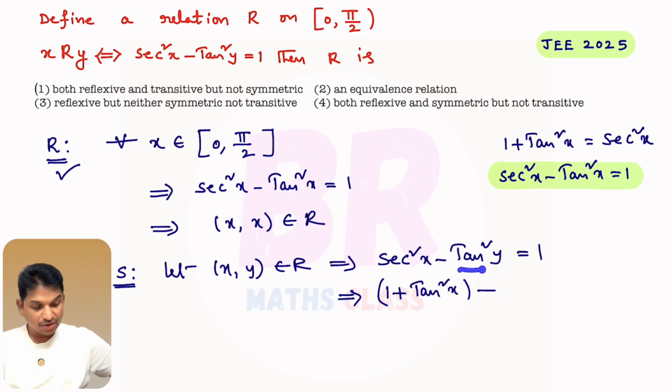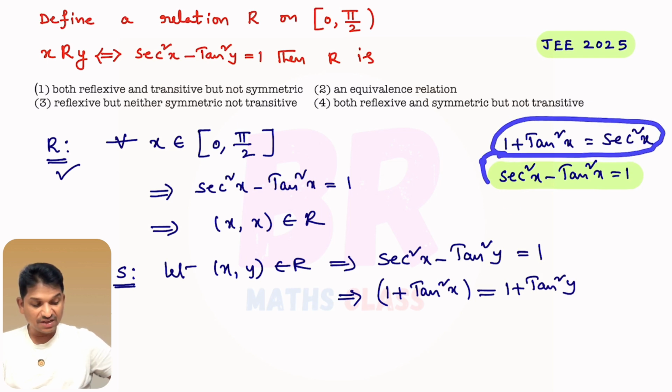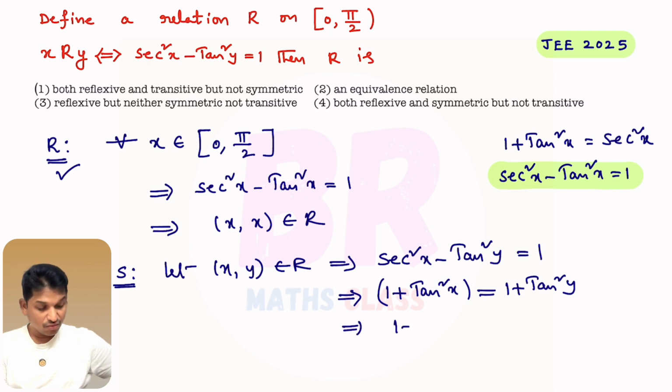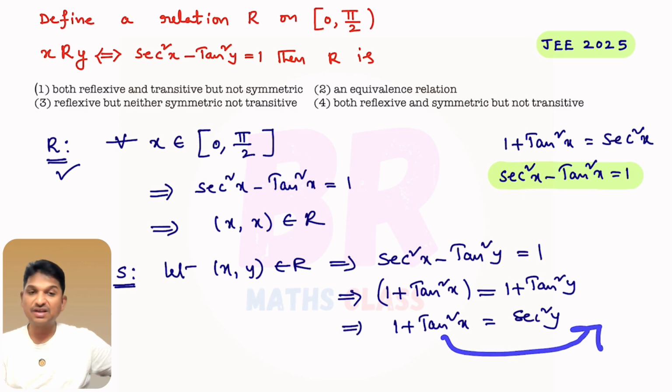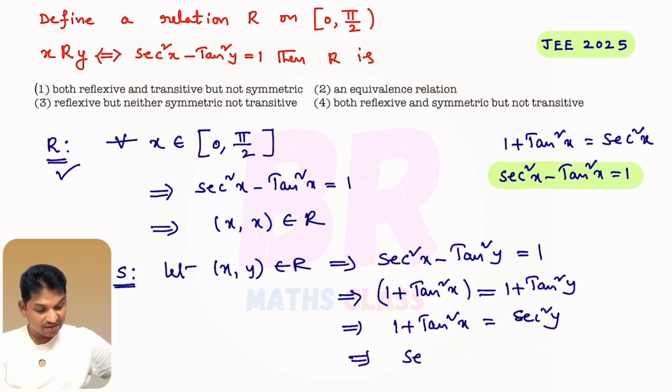This minus tan square y, you take it to the right hand side. Then what will it become? This will become 1 plus tan square y. From this trigonometric identity, what is 1 plus tan square y? 1 plus tan square y is secant square y. This implies 1 plus tan square x equal to secant square y. Now you take this tan square x to this side. What will you get? Secant square y minus tan square x equal to 1.